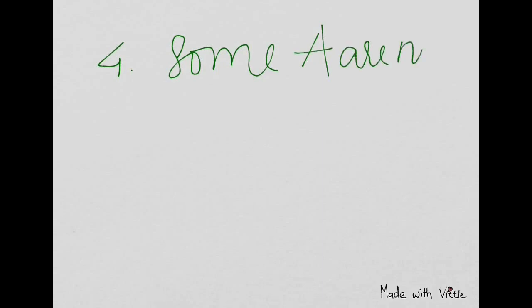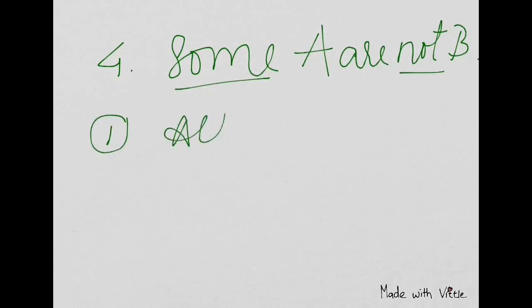Now we will discuss the fourth statement, which is none other than some A are not B. See, again, whenever you see "some not", you know that if any statement has "some", in the conclusion "some" will come. "Not" is there, the conclusion "not" will come. Here "some" is also there, "not" is also there. The first thing you should see is "some not" should be there in the conclusion. So anyway, for the discussion's sake, we'll see all A are B.